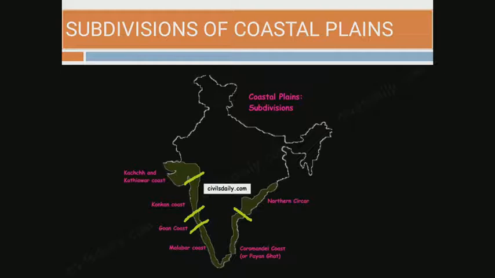Here, the northern part of the eastern coastal plain is known as Northern Circars. And the southern part of the eastern coastal plain is known as the Coromandel Coast or Payan Ghat. These are the two subdivisions of the eastern coastal plain.